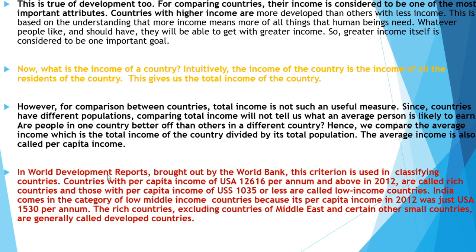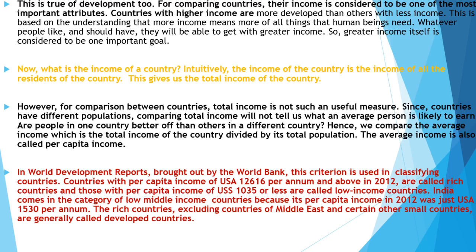So in World Development Reports brought out by the World Bank, this criterion is used in classifying countries. Countries with per capita income of US$12,616 per annum and above in 2012 are called rich countries, and those with per capita income of US$1,035 or less are called low income countries.